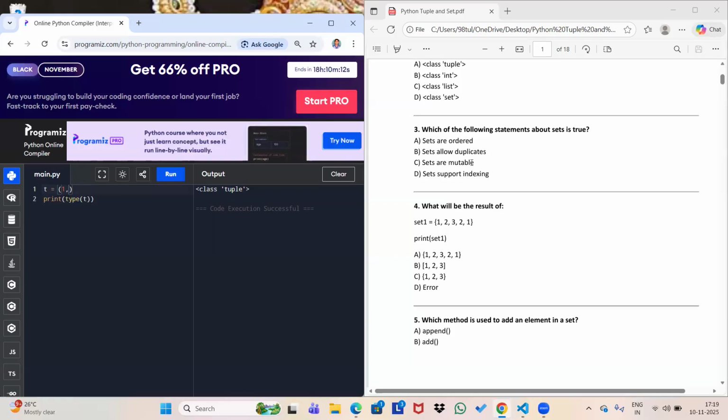Sets are mutable. Yes, sets are mutable. I just told you. Set supports indexing? No, set does not support indexing. That's why it is unordered. So the answer C will be the correct answer.